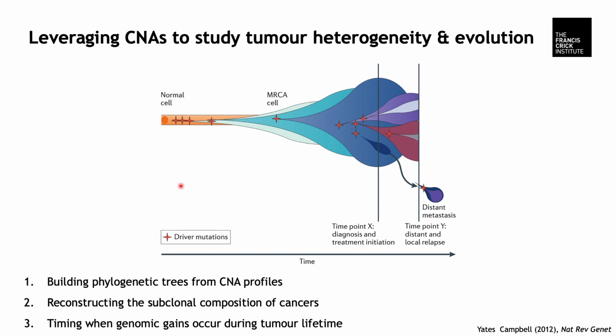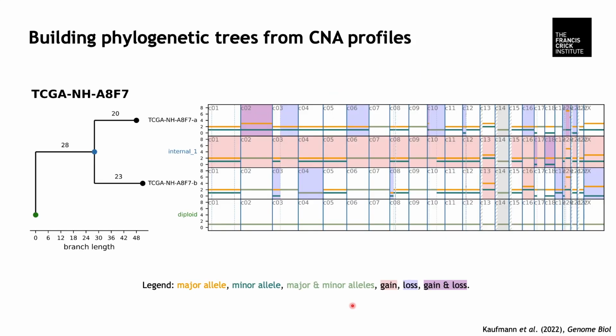And we know that the transformation of a normal cell into a cancer cell is a multi-step process with key genomic alterations, allowing cells to proliferate. By leveraging copy number information, we can characterize what and when such alterations occur, as well as quantify tumor heterogeneity through cancer subclones. And I would like to describe 3 such downstream analyses here.